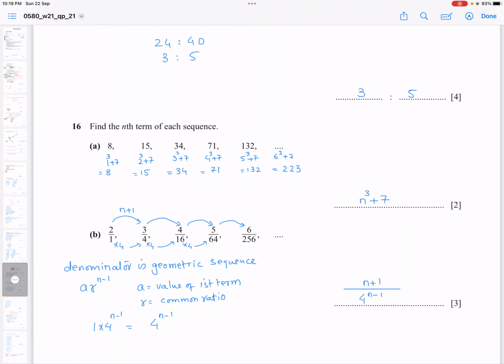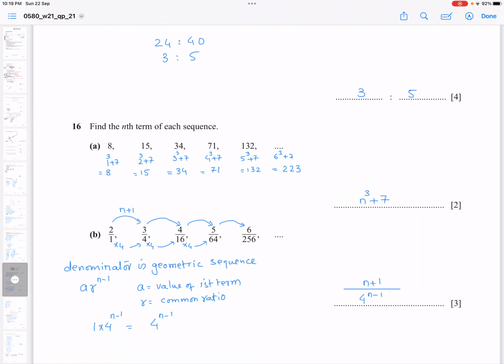So how to understand geometric? You divide 4 by 1, you get 4. You divide 16 by 4, you get 4. You divide 64 by 16, you get 4. So if the ratio is constant, like I'm telling you here, by dividing 4 by 1, you get 4. By dividing 16 by 4, you get, sorry, 4. So this is purely a geometric sequence. So your a is the first term, and r is the ratio which you just found out.